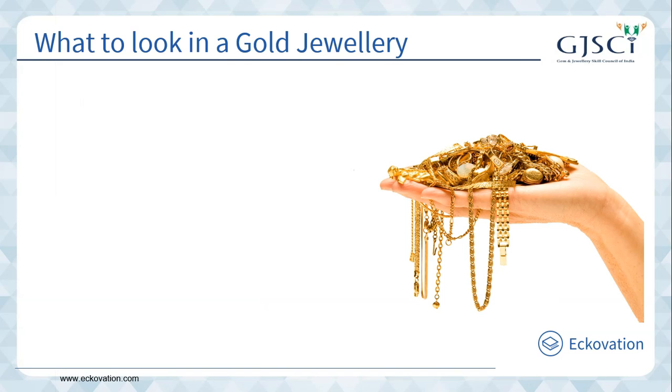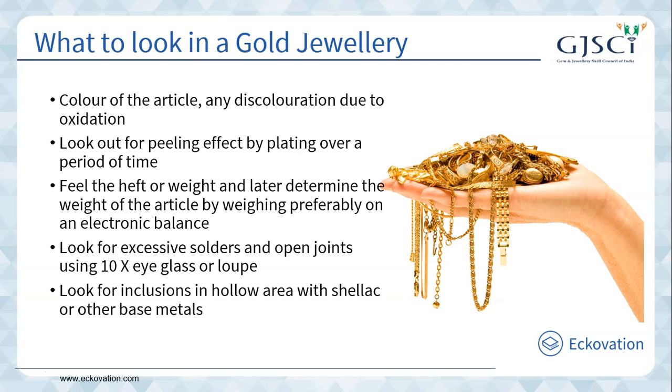Now, let's talk about some of the things one should look for in jewelry. Color of the article, any discoloration due to oxidation. Look out for peeling effect by plating over a period of time. Feel the heft or weight and later determine the weight of the article by weighing, preferably on an electronic machine. Look for excessive solder and open joints using a 10x eyeglass or loupe. Look for inclusions in hollow areas with shellac or other base metals.